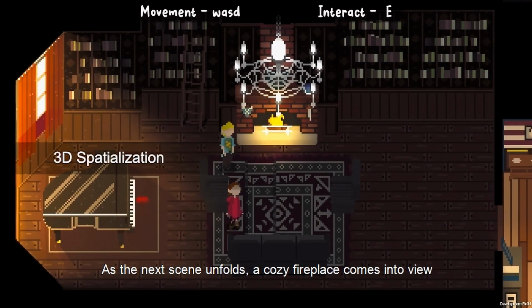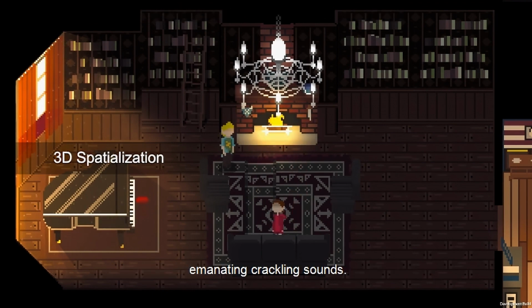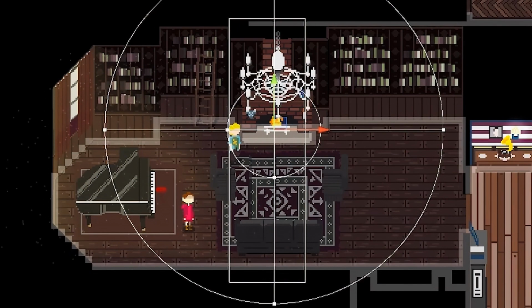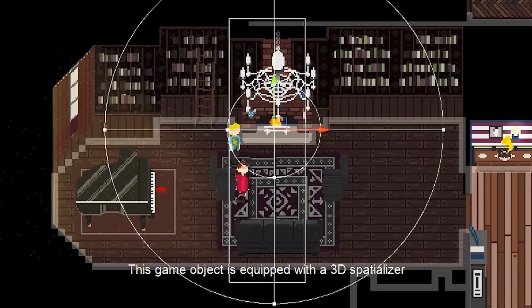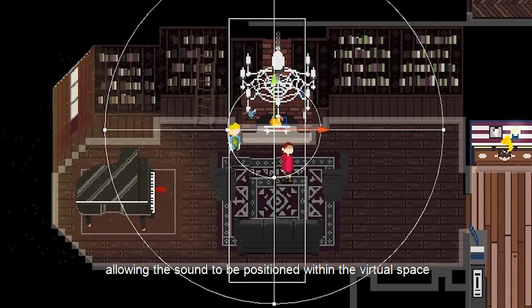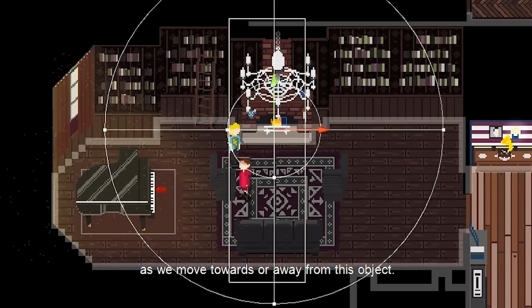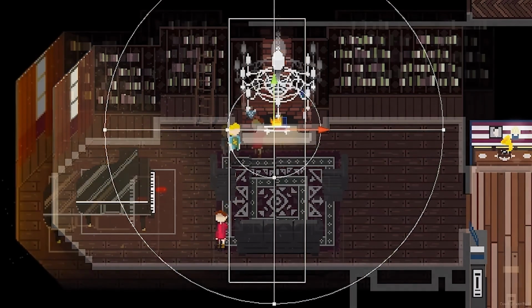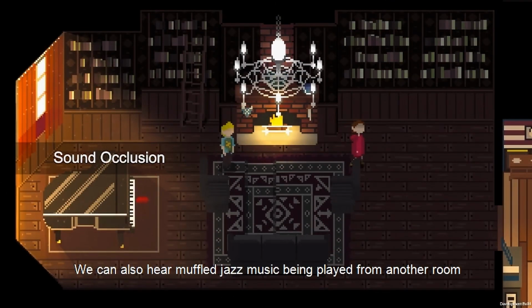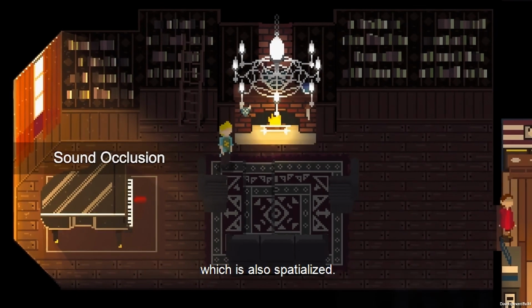As the next scene unfolds, a cozy fireplace comes into view, emanating crackling sounds. This game object is equipped with a 3D spatializer, allowing the sound to be positioned within the virtual space and increases or decreases the volume as we move towards or away from this object. We can also hear muffled jazz music being played from another room, which is also spatialized.